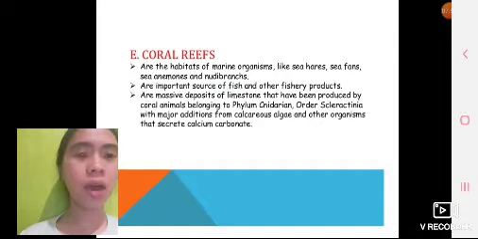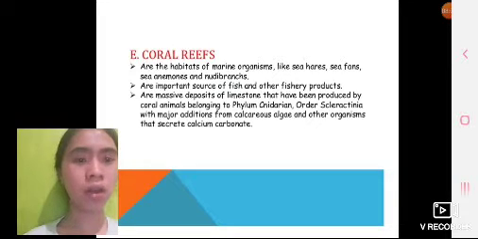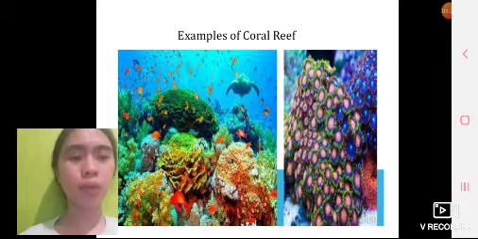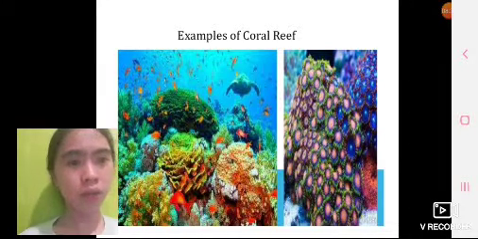Coral reefs are the habitats of marine organisms like sea hares and sea fans. Sea anemones and nudibranchs are important sources of fish and other fishery products. A massive deposit of limestone that has been produced by coral animals belongs to phylum Cnidaria, order Scleractinia, with major additions of calcareous algae and other organisms that secrete calcium carbonate. This is an example of a coral reef. You can see the coral reef in the deep sea.